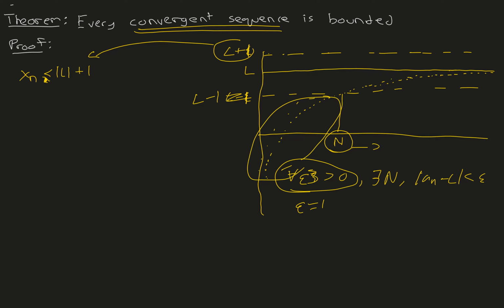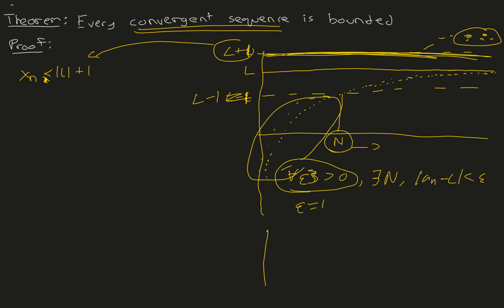So we're lucky. We know for this sequence, it's guaranteed that L plus 1 is a bound. No sequence term right here can go above L plus 1. We can never find any sequence terms such as this right here, because we know that they'll never leave this tube, this tube L plus 1 right here. So there'll never be any sequence terms above this L plus 1. So L plus 1 is a good enough bound for this.